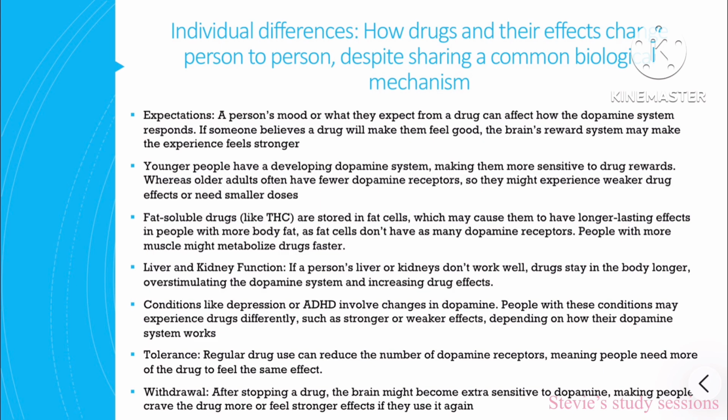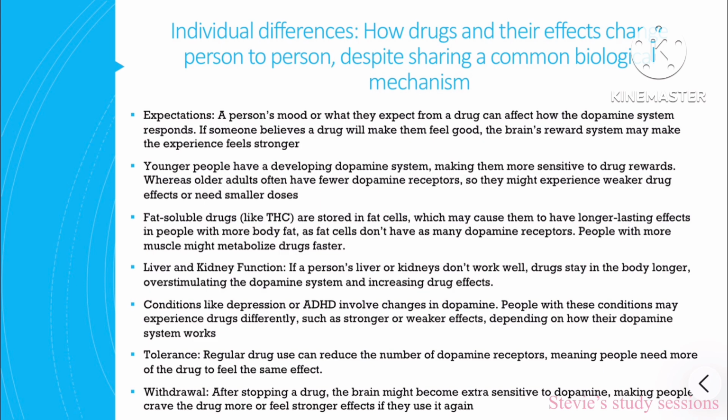Fat-soluble drugs are stored in fat cells, which may cause them to have a longer-lasting effect in people with more body fat. Fat cells don't have as many dopamine receptors. People with more muscle may metabolize drugs faster. Liver and kidney function. If a person's liver or kidney doesn't work well, then drugs may stay in the body for longer, overstimulating the dopamine system and increasing the effect.